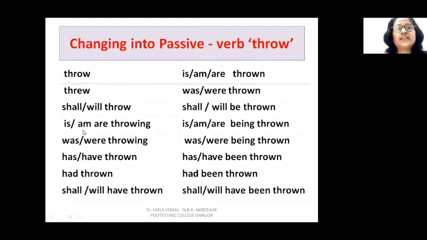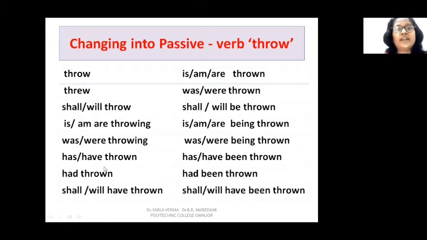Present continuous is or am are throwing, like he is throwing or we are throwing or I am throwing. So it will change into is, am or are being thrown. In continuous tense we use being. Now, example of simple past, he was throwing a ball or we were throwing a ball. It will change into was or were being thrown. Was or were according to the new subject, and then being and third form of the verb throw,